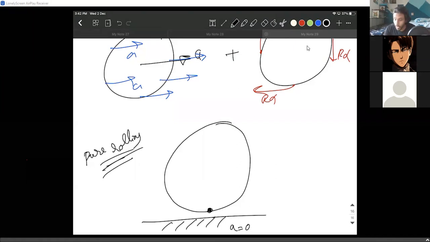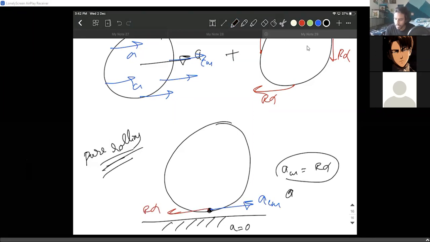This point already has a_CM in this direction and R alpha in this direction. So I'm writing a_CM equals R alpha. That is, a_CM minus R alpha, which is the acceleration of this point, must equal 0.